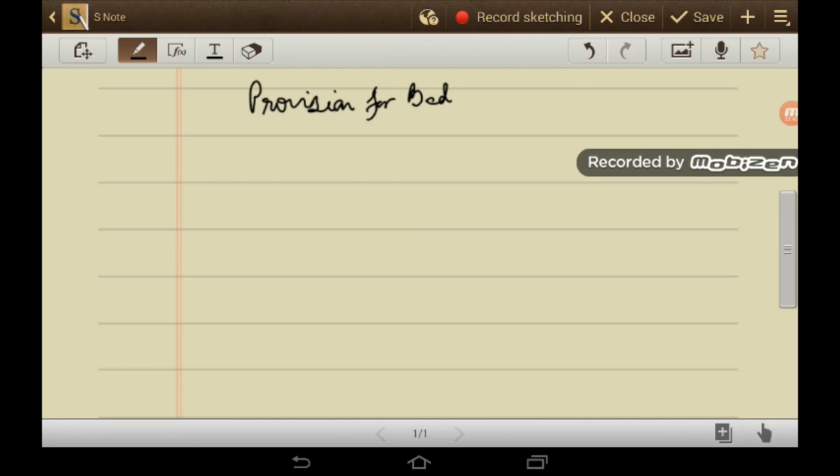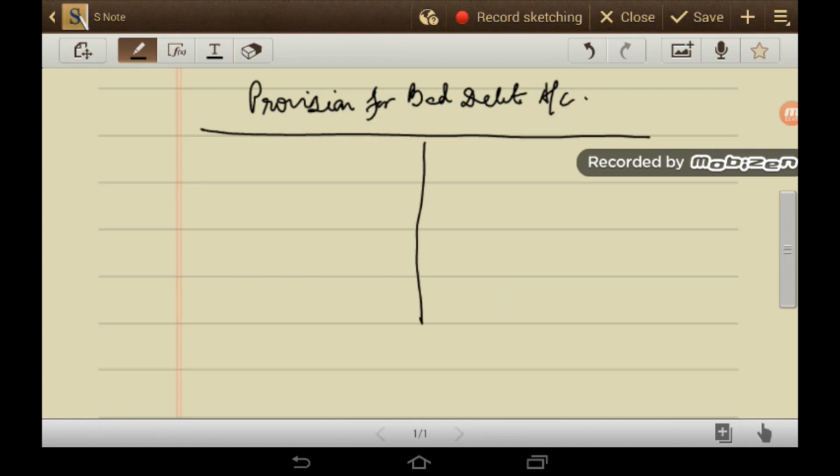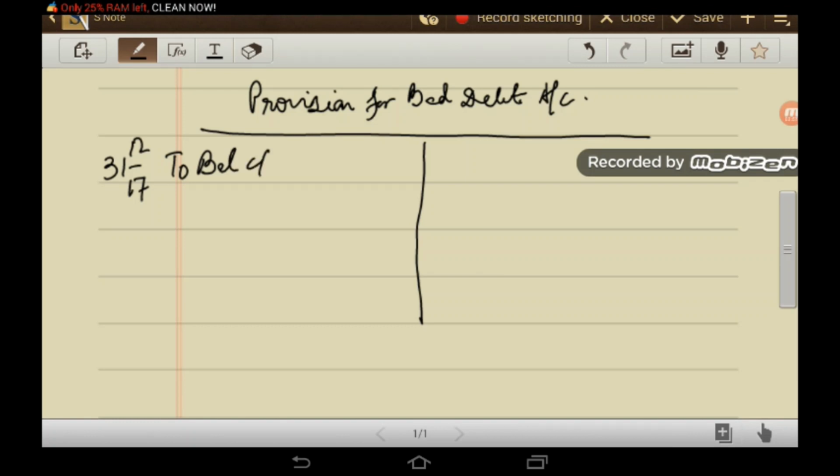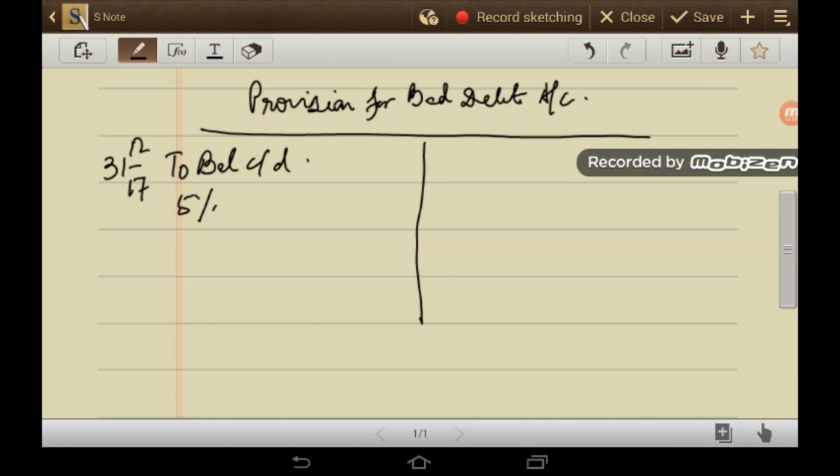Now come to the solution of the first problem. This is the first time the person is creating the provision for bad debt. So on 31st December 2017, to balance CD, 5% of 5,000, so this is 250. And on 31st December 2017, you transfer this balance to PL account. This is the balancing figure, 250.